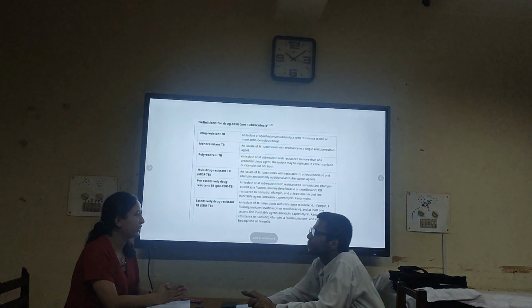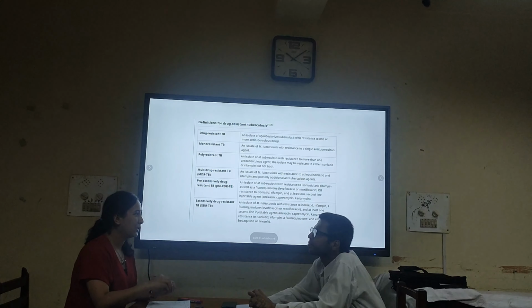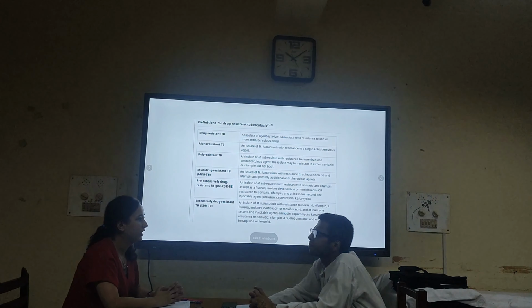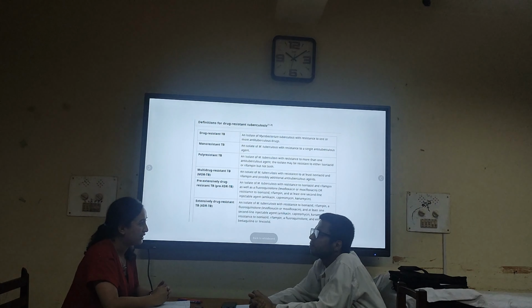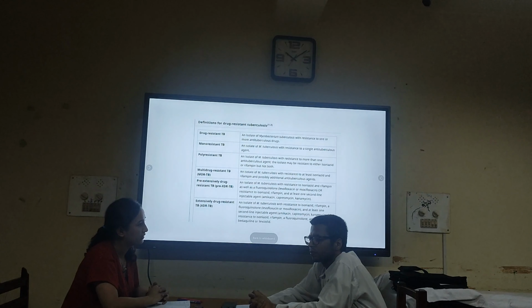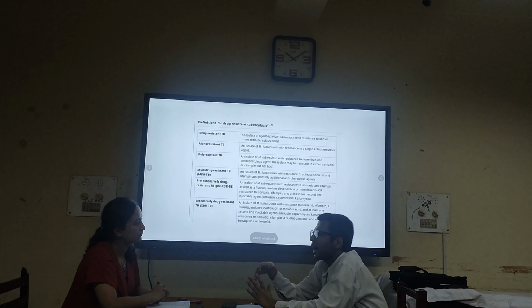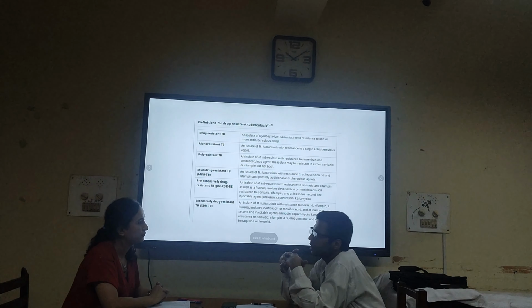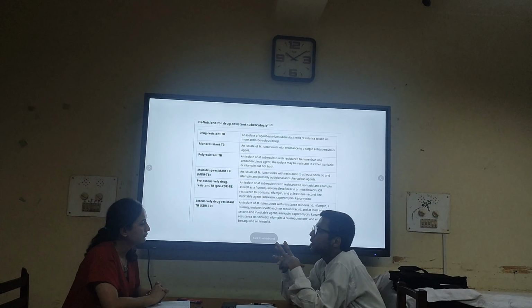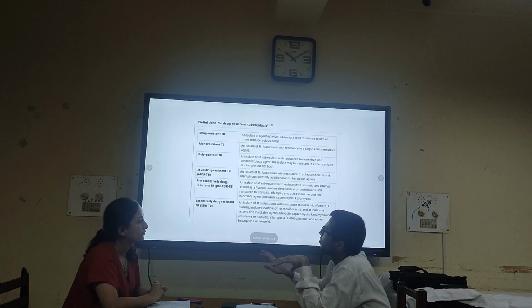So sometimes geography might also affect, because the health center is located in one part of their place and their home is located somewhere far away, and there might be some difficulty in transportation. I don't think that people will be able to come on a day-to-day basis to the DOT center and receive their treatment under surveillance, right? Yes. So those are multiple factors. Due to those, I think that proper supervision is not being undertaken, and this is also one of the factors contributing to drug resistant tuberculosis in our locality, in our setup.